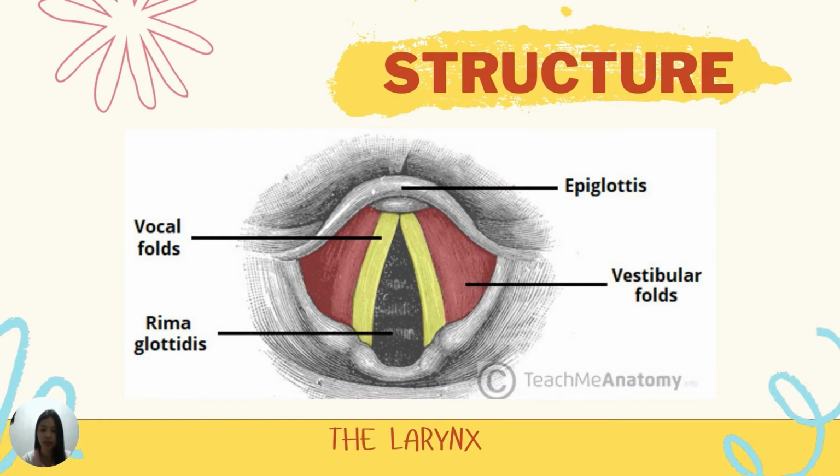This structure shows the vocal folds and the vestibular folds. It also includes the rima glottidis, which is the narrowest part of the cavity of the larynx. As to how sound is produced, air moving past the vocal folds causes them to vibrate, producing sound. Muscles control the length and tension of the vocal folds. The force of air moving past the vocal folds controls the loudness, and the tension of the vocal folds controls the pitch of the voice.